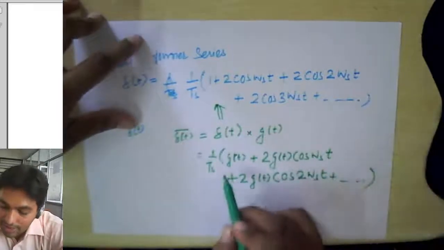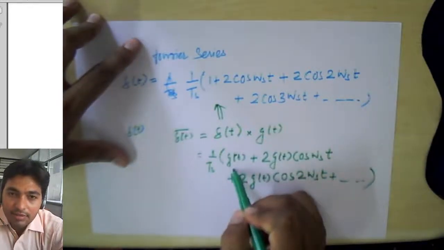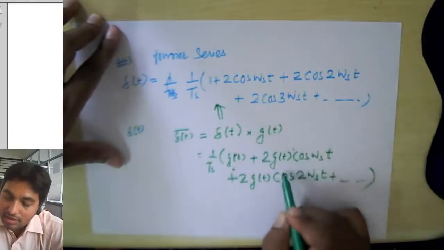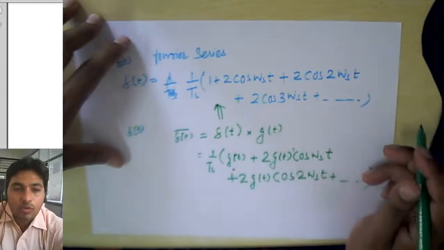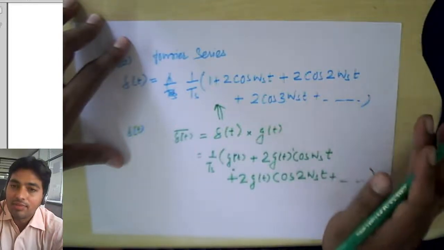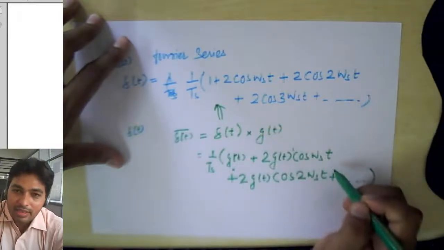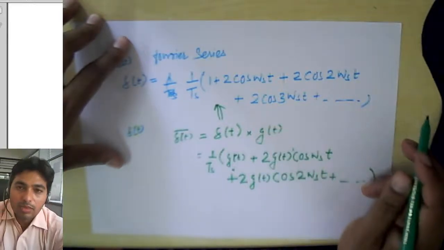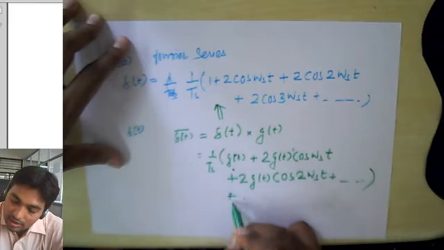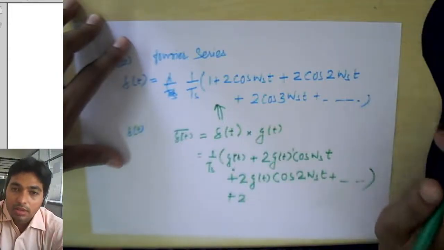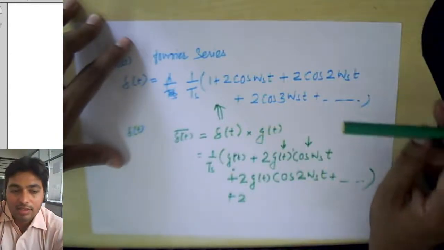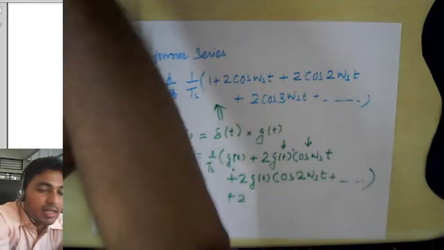So you can see that we have the information signal itself, that is g(t), and the rest of the terms are g(t) multiplied by a sinusoidal component, cos omega_s t, where omega_s is 2 pi fs and fs is our sampling frequency. So g(t) cos omega_s t, plus 2 g(t) cos 2 omega_s t, plus 2 g(t) cos 3 omega_s t, and so on. This is our signal g(t) multiplied by cos omega_s t.